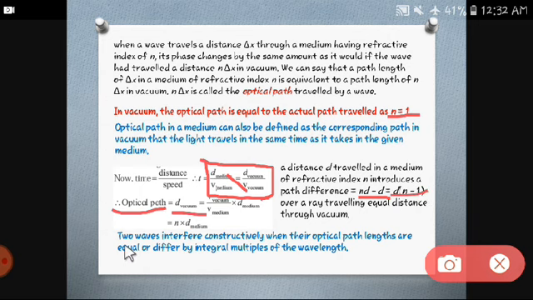The two waves interfere constructively when their optical path lengths are equal. One more condition we got here: the two waves interfere constructively only when the optical paths are equal, or differ by an integral multiple of the wavelength, lambda. So this is what optical path is about.